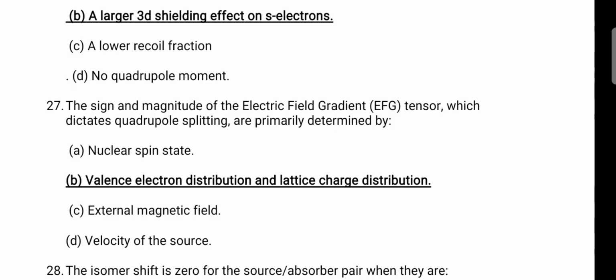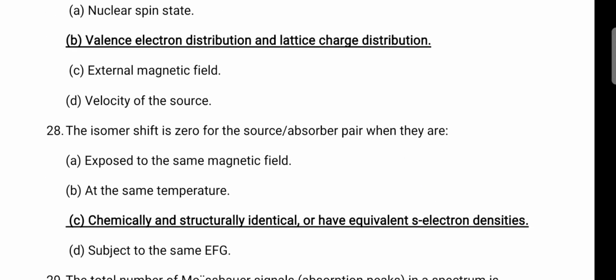Next, the sign and the magnitude of the electric field gradient tensor, which dictates the quadrupole splitting, are primarily determined by the valence electron distribution and the lattice charge distribution. The isomer shift is 0 for the source and the observer pair when they are chemically and structurally identical, with equivalent s electron densities. If the s electron densities are equivalent, we get a 0 isomer shift.